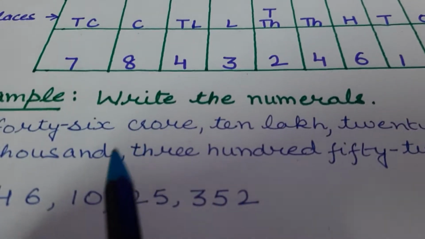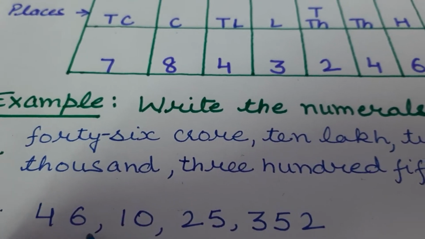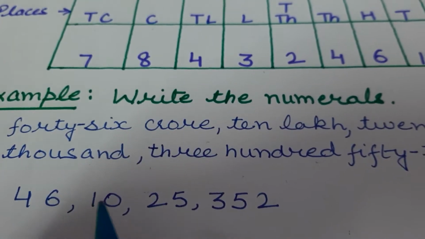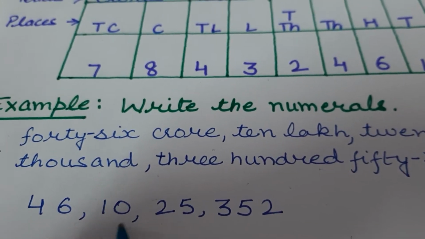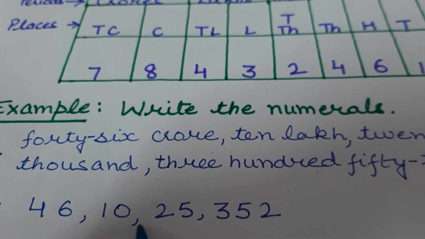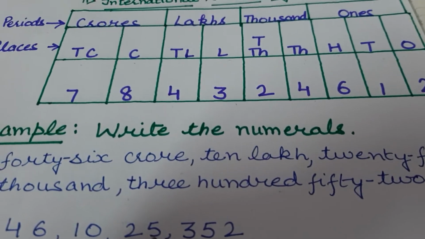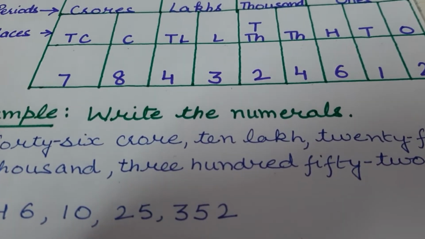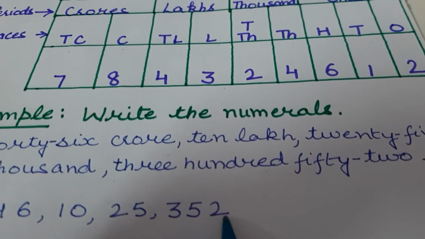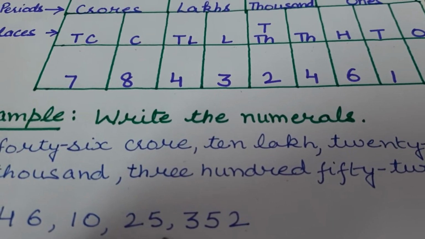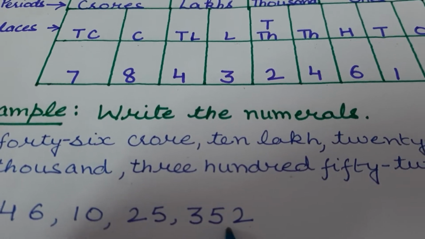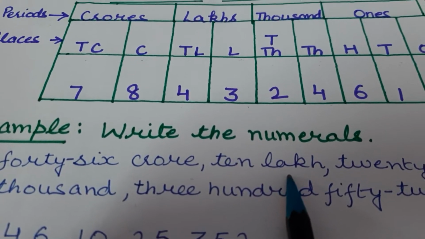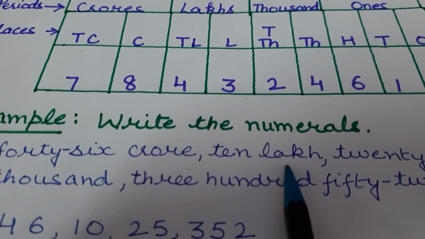Okay, now we will write its number name. 46 crore. Next is 10 lakh, so we will write in one period 10 lakh. Then 25,000 and next 352. So commas are already there automatically because we have put here commas according to periods.